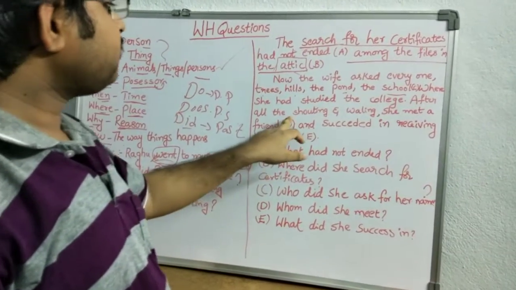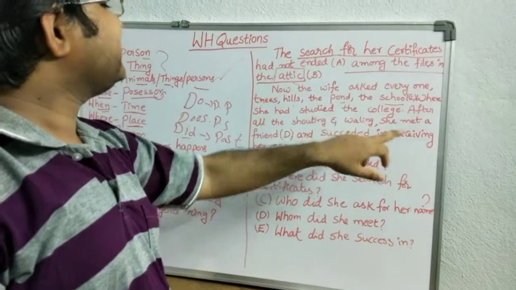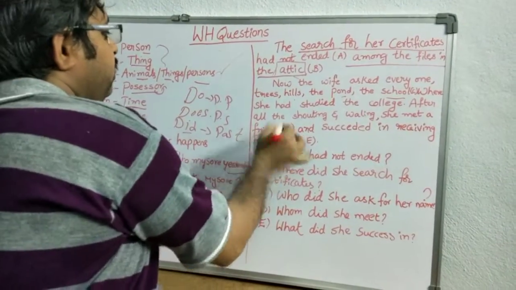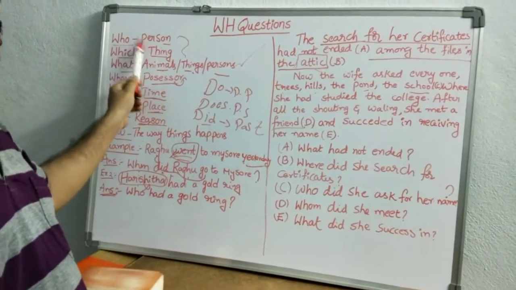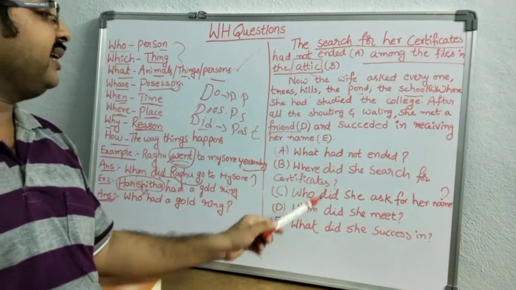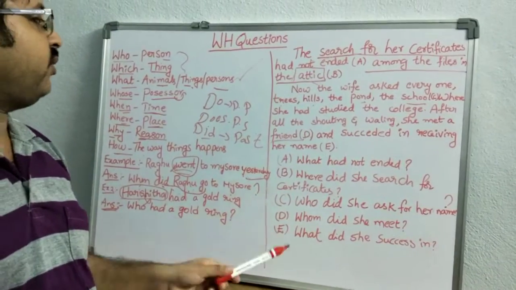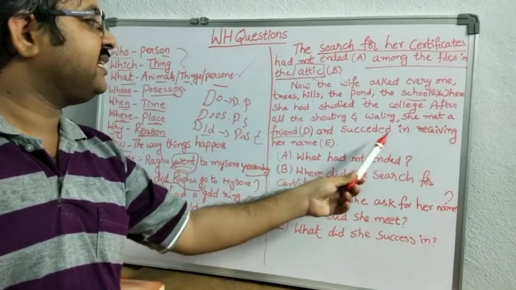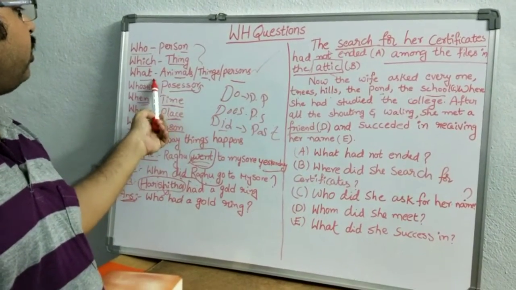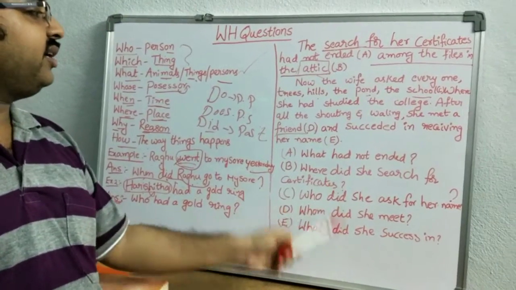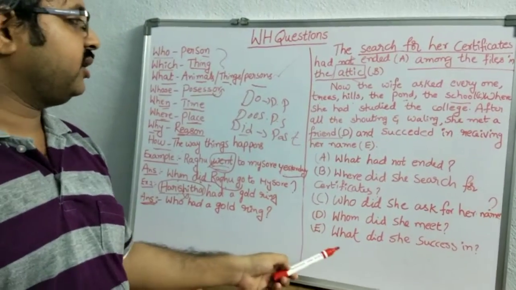The next one: after all the shouting and wailing, she met a friend. The underlined word is friend, so frame a question on that. Friend also indicates a person, so use the word who. Whom, because he is posing. Whom did she meet? The last and final one: and succeeded in receiving her name. So it is also a thing, so we have to use the word what. What did she succeed in? Because did plus always V1. What did she succeed in?